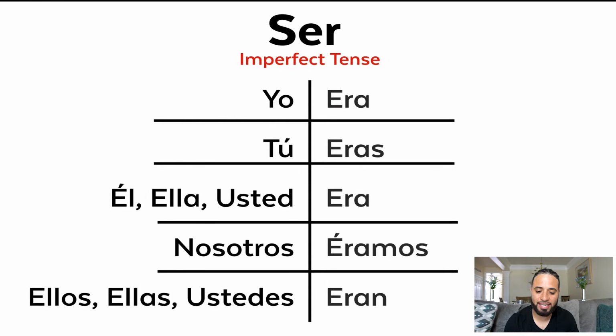Now, it doesn't always mean used to be, as I just showed you when I said cuando yo era niño. That was like when I was a kid. That's how it would really translate, but it means when I used to be a kid. Whenever you're telling stories, a lot of times you're going to use the imperfect form. When you're talking about what you used to be, you will always use the imperfect form in general. So it's one of those tenses where you really need to study the preterite and the imperfect to know the difference. And again, maybe I'll do a different video on when to use the preterite versus when to use the imperfect. But in this video, I just want to focus on the actual conjugations for each verb.